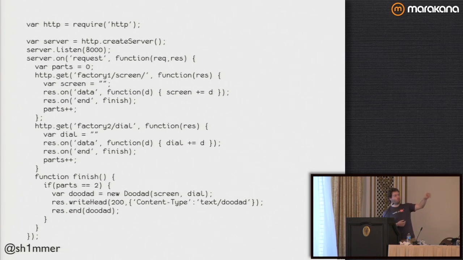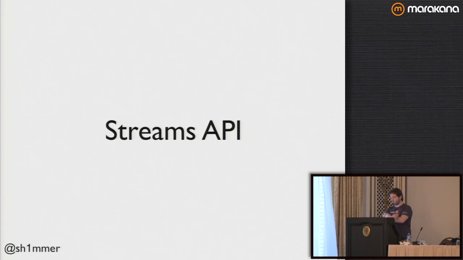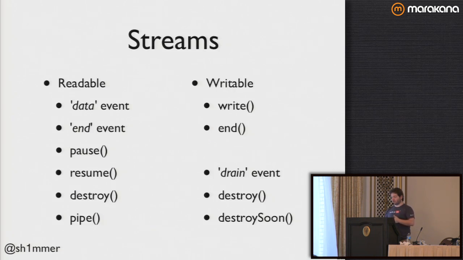And this is a really important concept because at some point we can do some streaming, but we often encounter bottlenecks. So before I start to talk about that in more depth, I'm going to cover the basics of the Stream API. So the Stream API looks something like this.